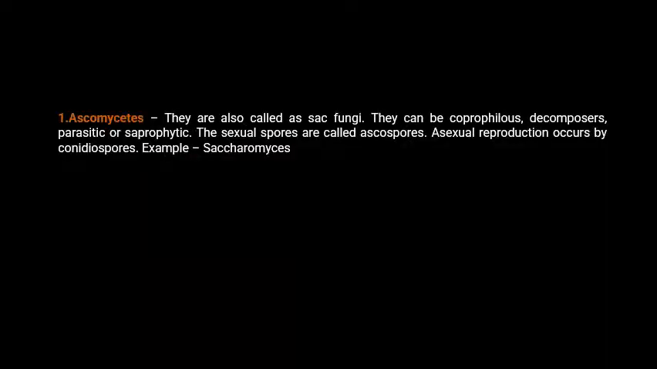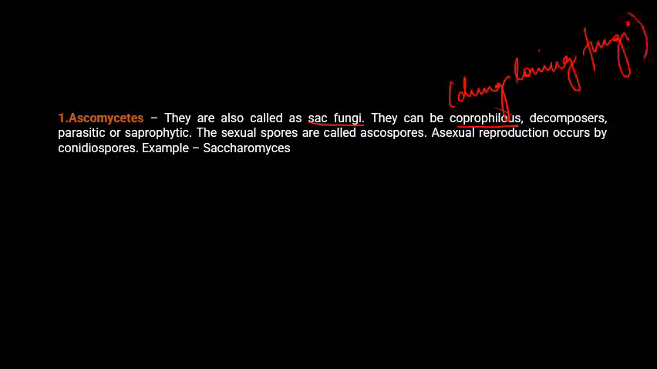Next, ascomycetes. Ascomycetes are also called sac fungi. They can be coprophilous. What do you mean by coprophilous? Coprophilous are those organisms which grow on dung. They are basically dung-loving fungi. So coprophilous fungi basically grow on animal dung. That is what we call coprophilous.